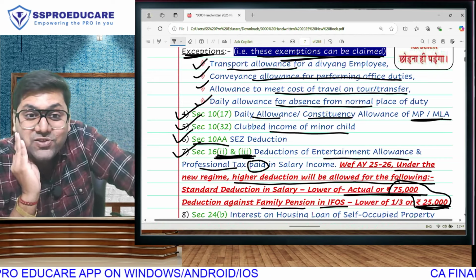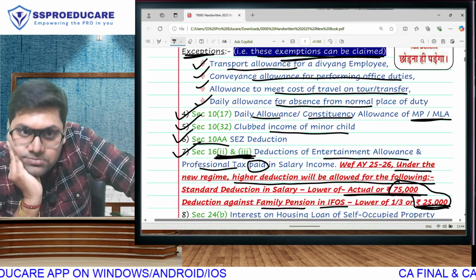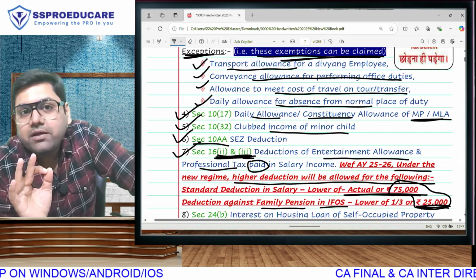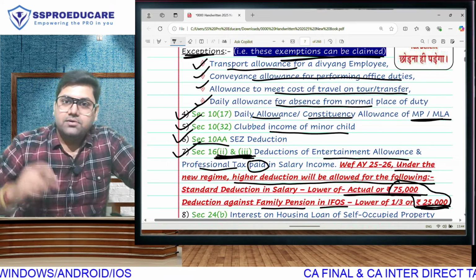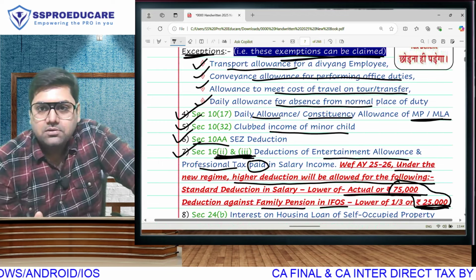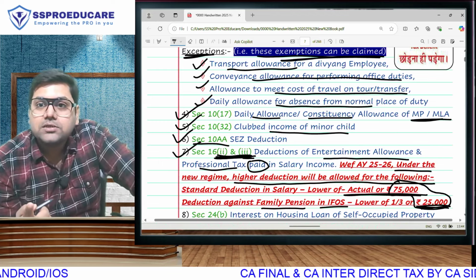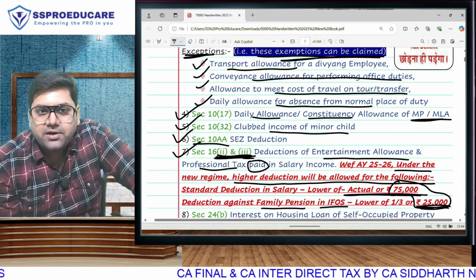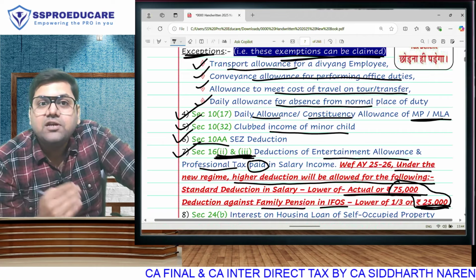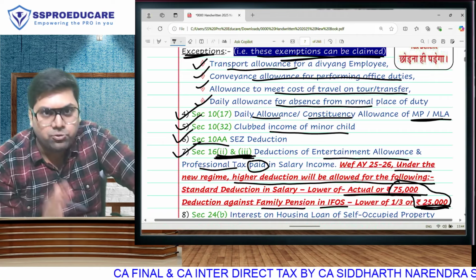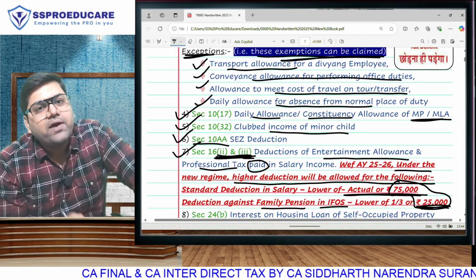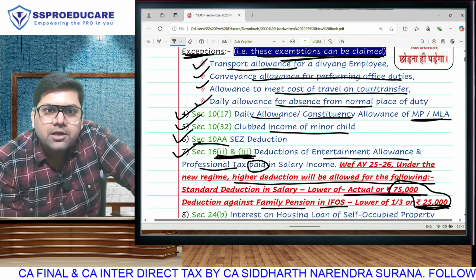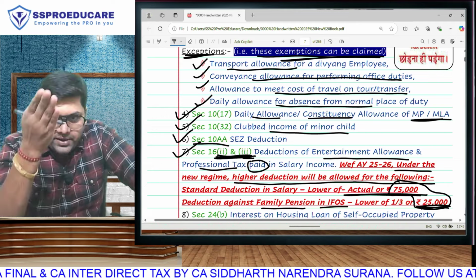So now the new regime is very attractive, no? 1,22,500 rupees. Remember this. Not everyone has family pension, and the extra that you are getting is only 10,000 rupees in family pension. All salaried employees do have standard deduction, but the extra is only 25,000. Even if you are in the 30% bracket, you are saving 7,500 rupees. Agreed. So in that 1,22,500, you add 7,500. That will make it 130. 130 is still very low compared to what all you are leaving.